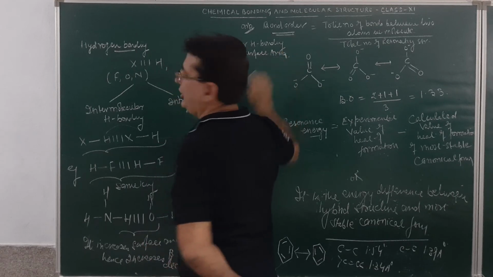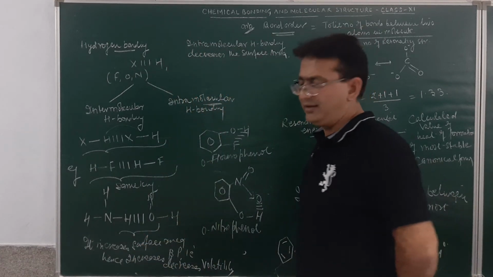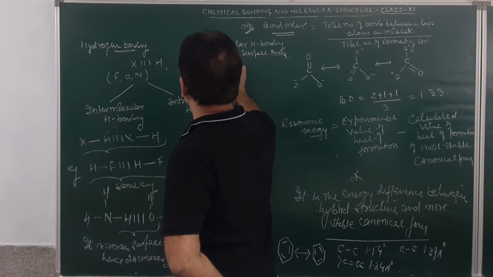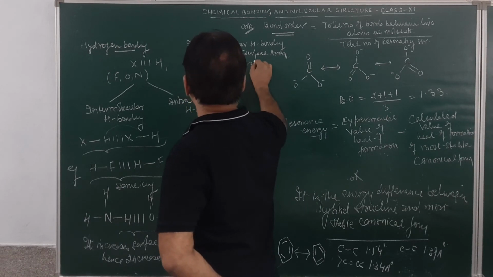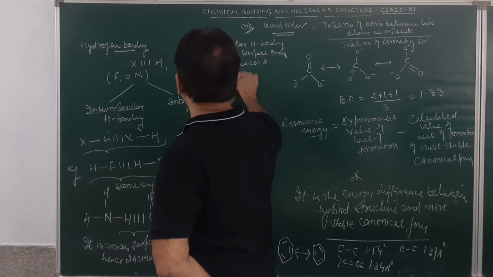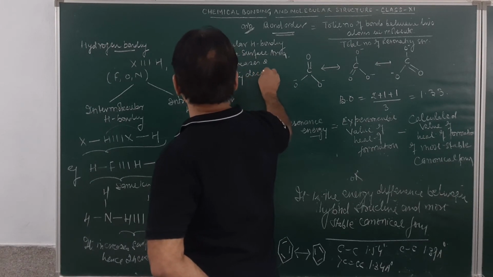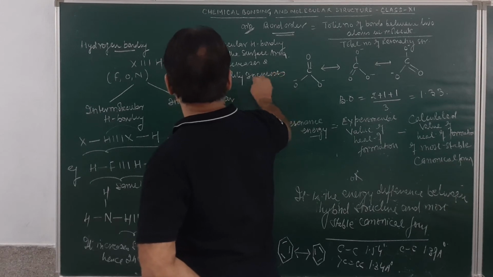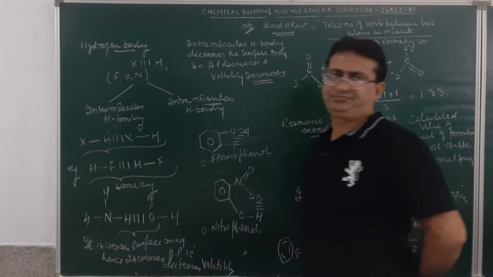And as we all know, boiling point is directly proportional to surface area. So boiling point decreases and volatility increases. Am I clear, student?